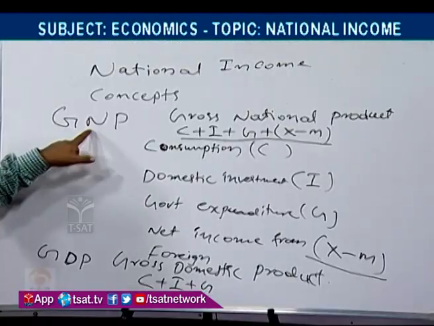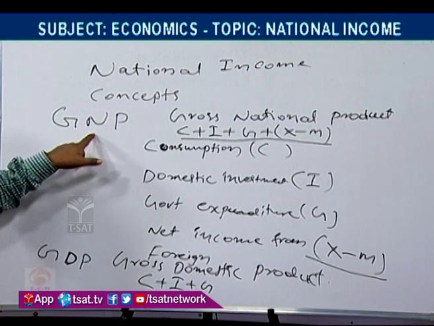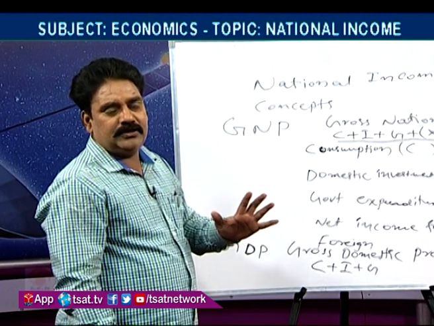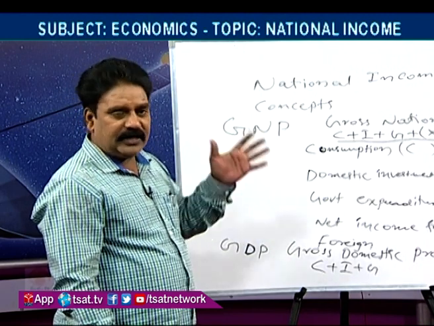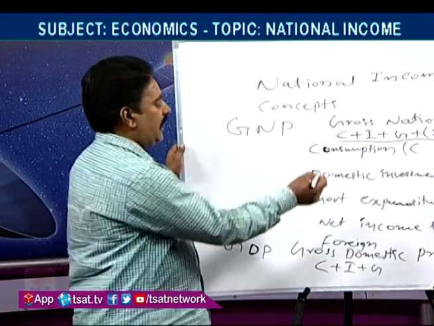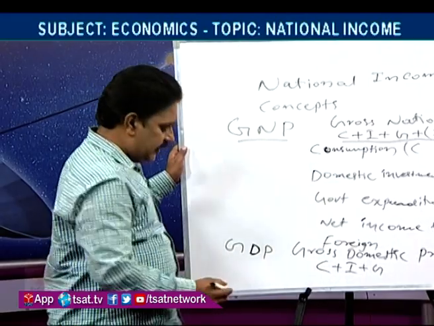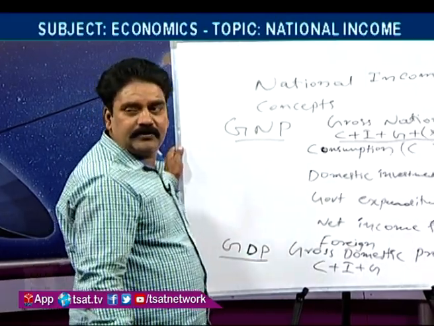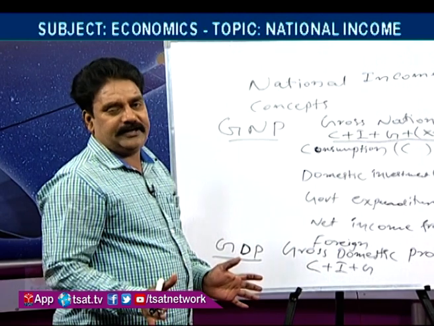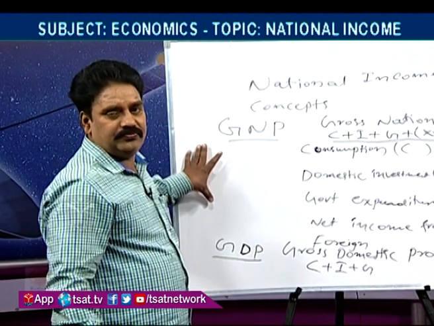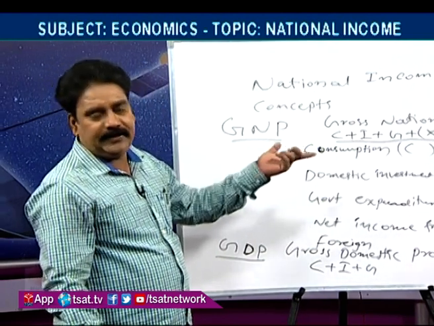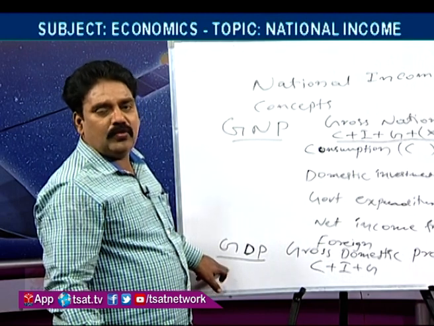In gross national product, the N is giving nationals: Indian nationals, wherever they are working, whether inside the country or outside the country, that part will be added. Here, in GDP, the amount we are taking is only within the boundaries of our country, covered in C plus I plus G. That is the difference between these two.